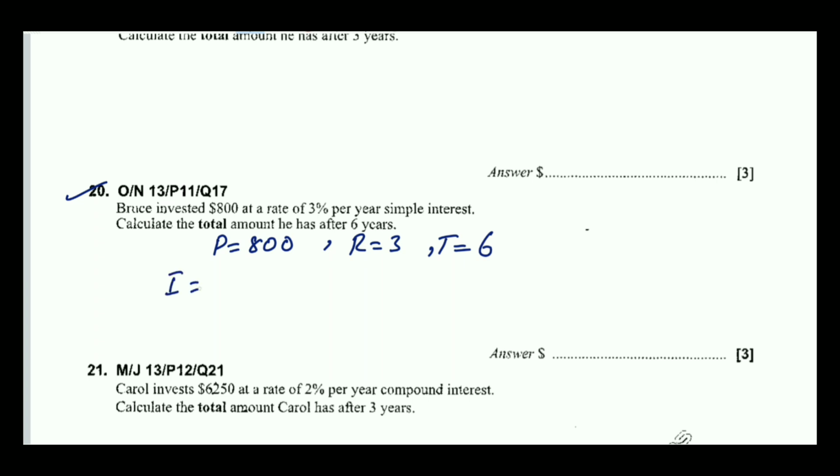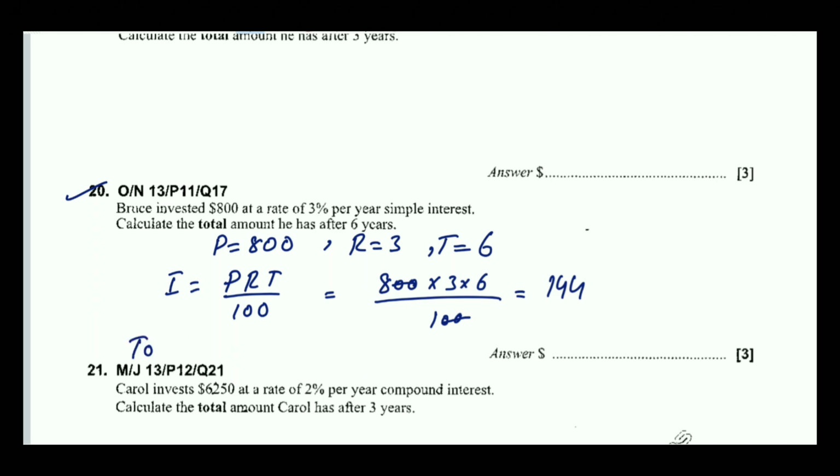So first of all you will find the interest, P into R into T over 100. That is 800 multiply 3 multiply 6 over 100, and that is 144. Okay, so for total amount, principal plus interest. Principal is 800, interest is 144.